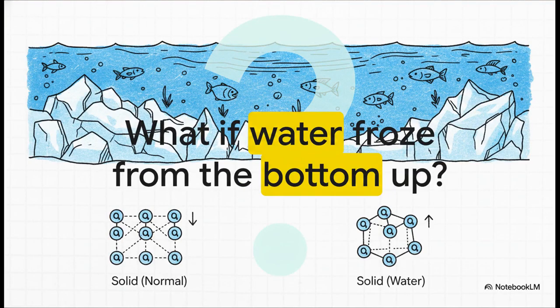Which honestly leaves us with a pretty profound realization. Just think about it. If water behaved normally, if the solid form was denser and actually sank, the ice formed on the surface would constantly fall straight to the ocean floor. Eventually, our lakes, our rivers, and our oceans would just freeze entirely solid from the bottom up. Every single winter, aquatic life would be totally eradicated.